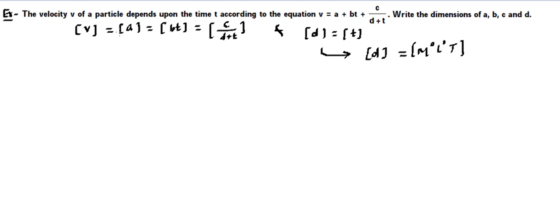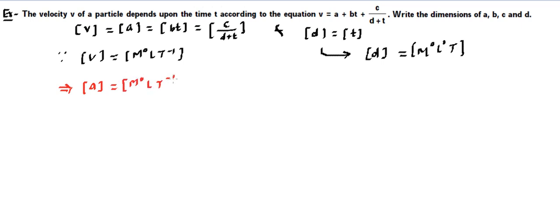Now from here, since we know the dimensional formula of velocity, this is meter per second, so M raised to power 0, L, T raised to power minus 1. So from here we can also conclude that the dimensional formula of a is going to be equal to the dimensional formula of v, which is M raised to power 0, L, T raised to power minus 1.